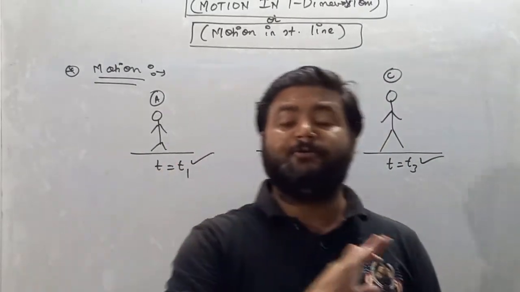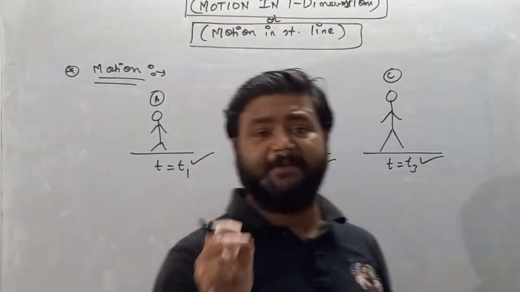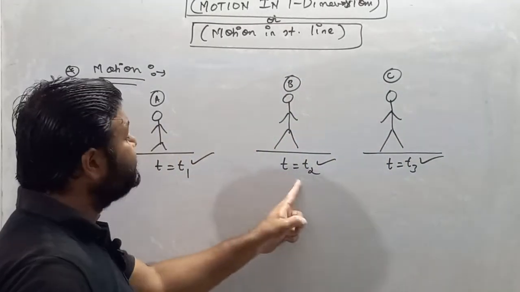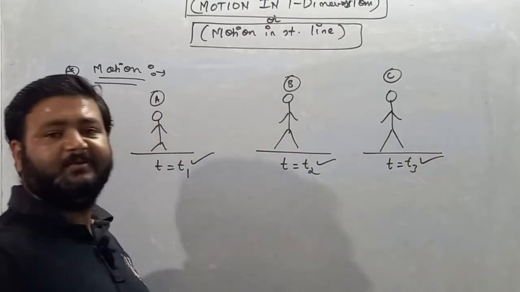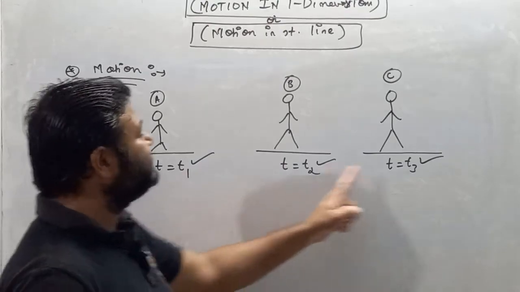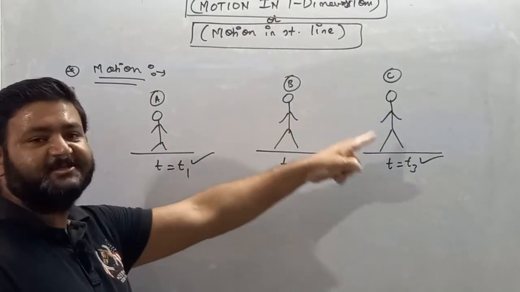Other than time, no single quantity is the best example of a variable. So remember, here time changes: t equals t1, t equals t2 and t equals t3. And by changing time, my position also changes.